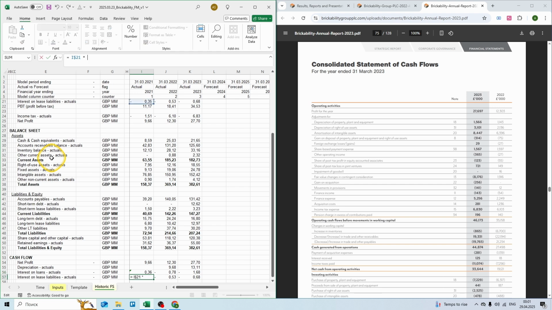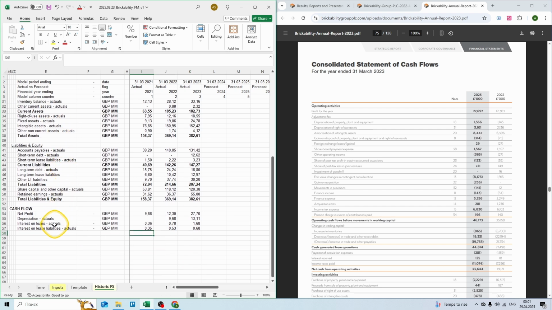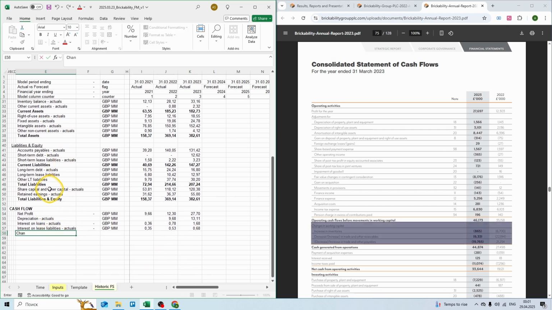So we just multiply our link by -1 to get a positive item. Do the same for lease liabilities. Now Shift and up arrow to select, Control C to copy, Shift right arrow, and Control V or Enter. And as you can see, we have positive items. Then we want to do change in working capital. Again, million pounds. And let's add items. So -6.7 million, -22.1 million, and plus 21.2 million.